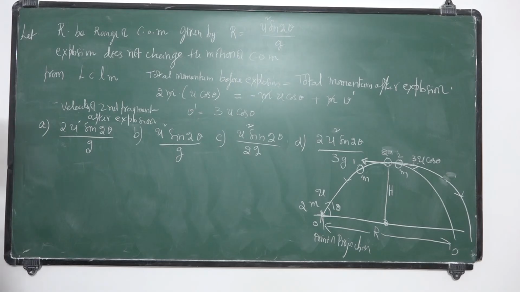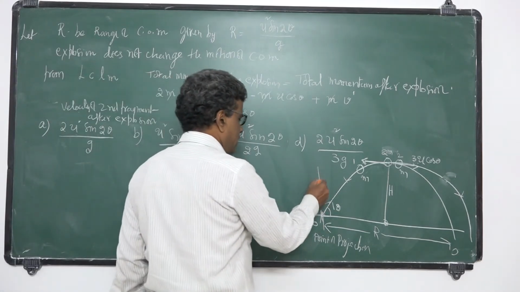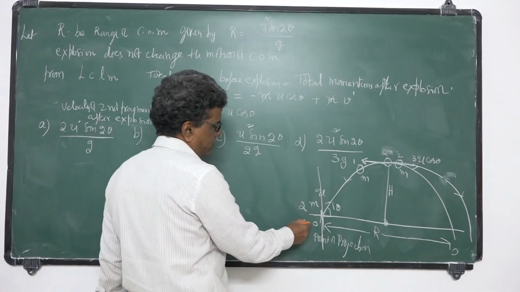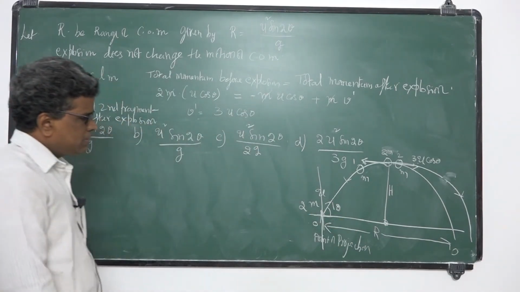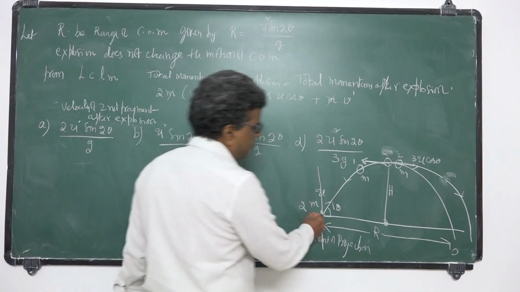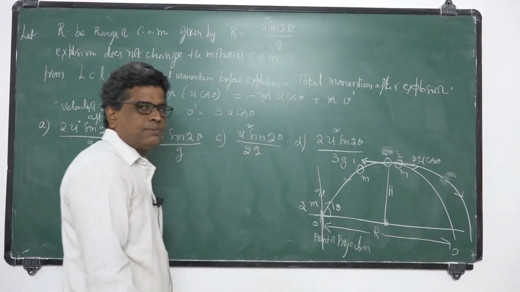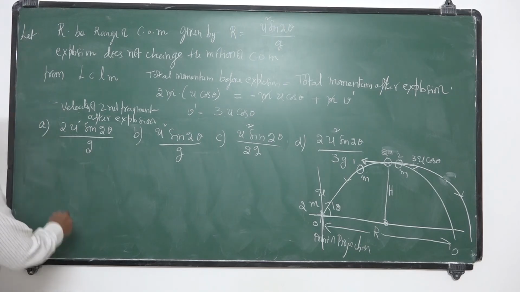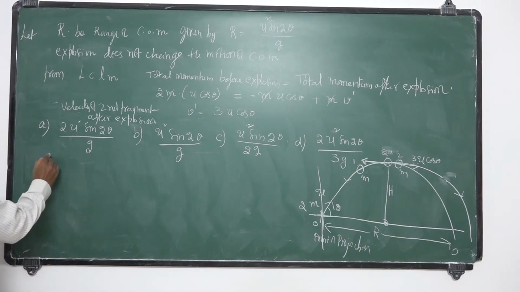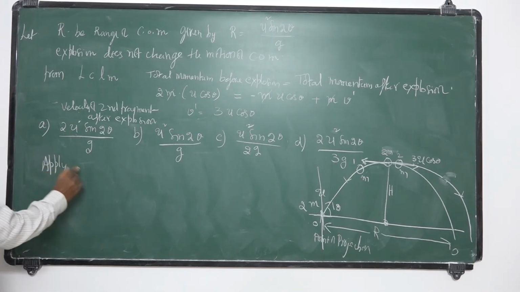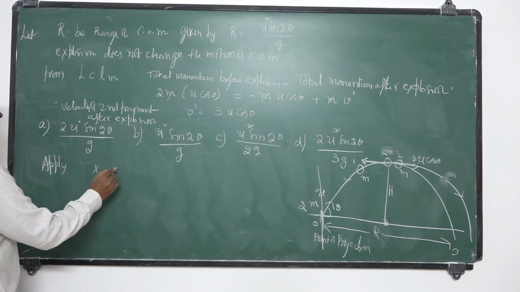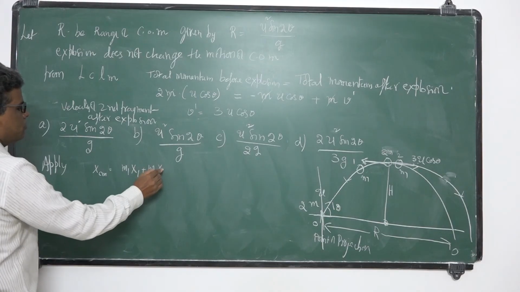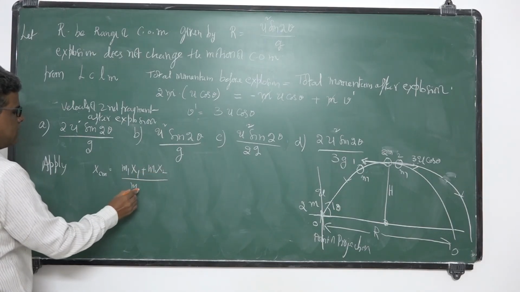So you find this center of mass position. I take this one as the origin. So the initial center of mass is R, the initial center of mass as before explosion. After explosion, I will apply center of mass: XCM is equal to m1 x1 plus m2 x2 by m1 plus m2.